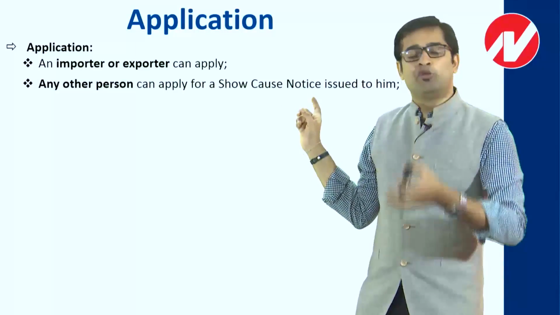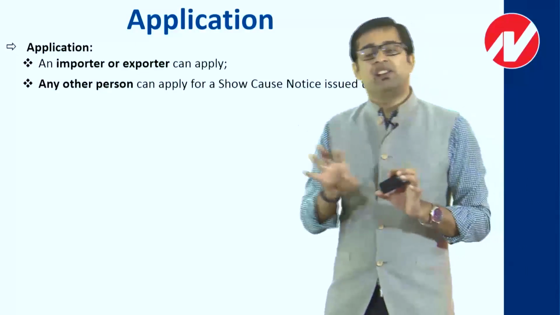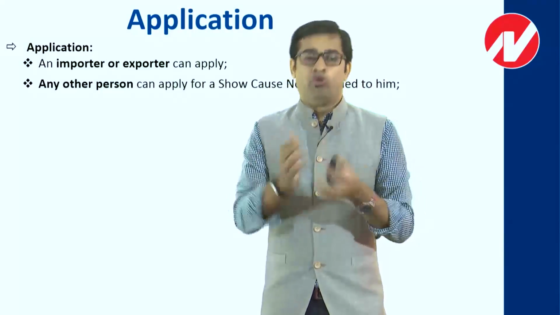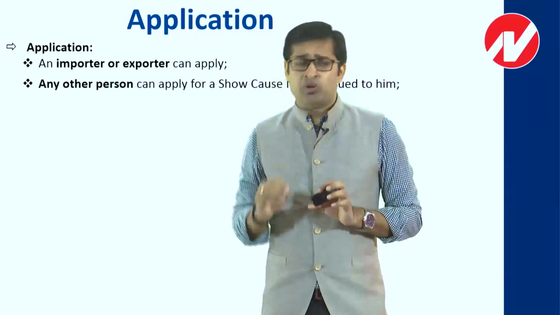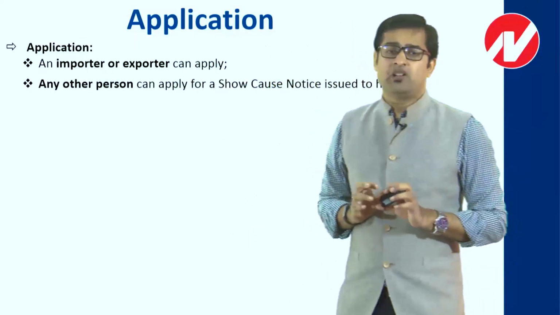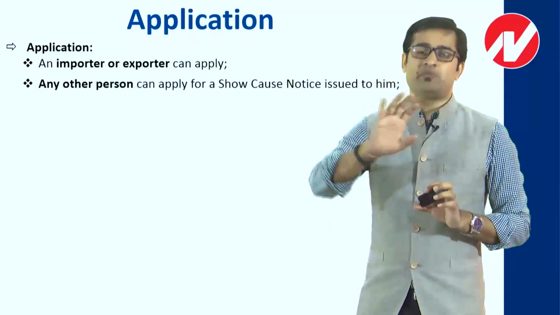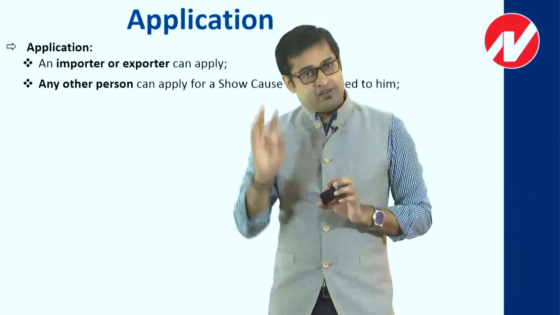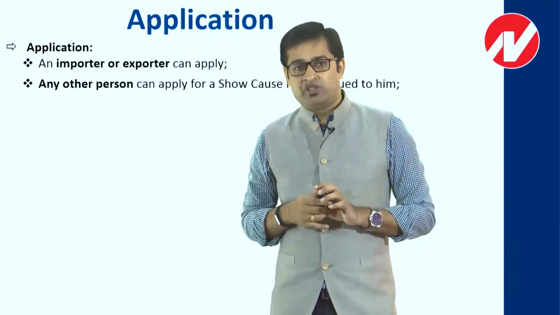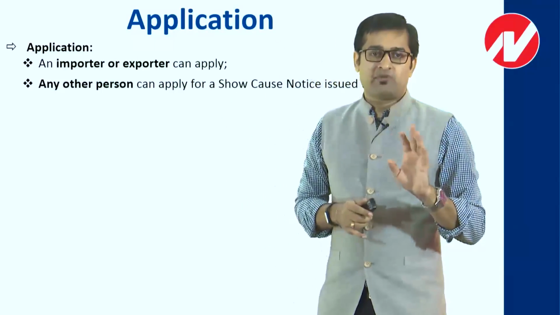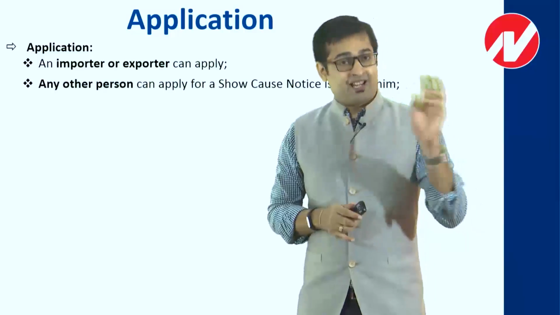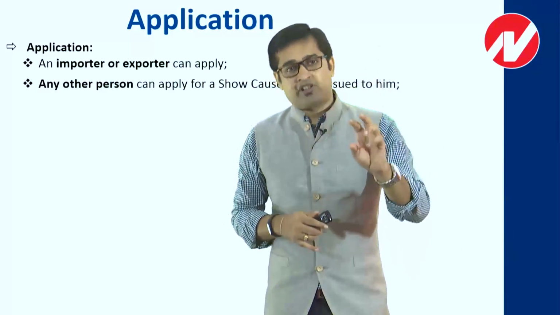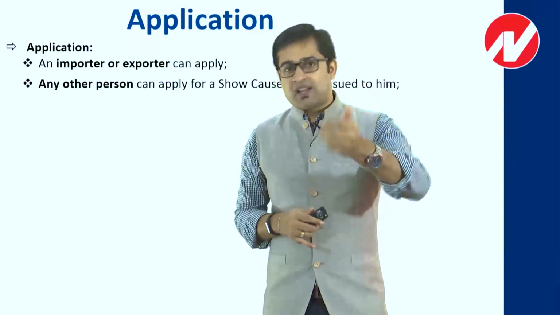So a notice has been served to him. See, basically it's a clear thing. You can't approach settlement commission on your own. You can approach only when a case is pending against you. So basically a notice has been served on you and the order has not yet been passed. In that case you can always approach settlement commission. An importer to whom the notice has been served can obviously approach. An exporter to whom the notice has been served can obviously approach. Any other person to whom a notice has been served can also approach.